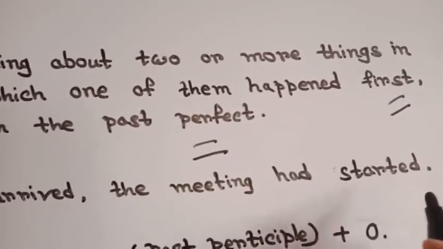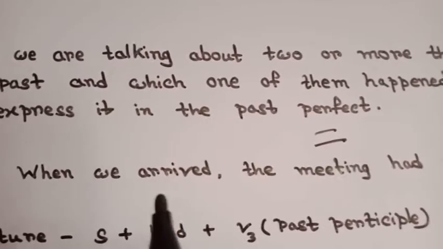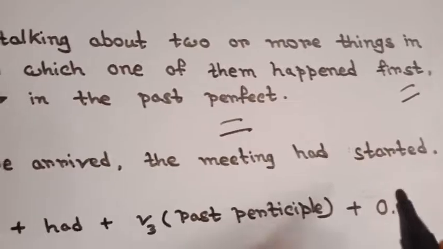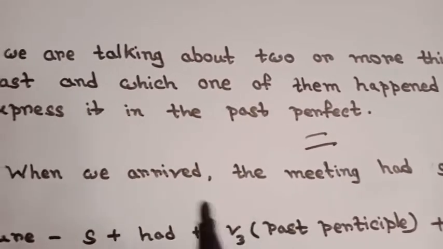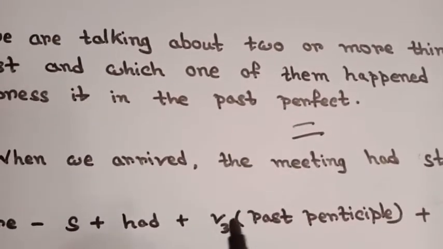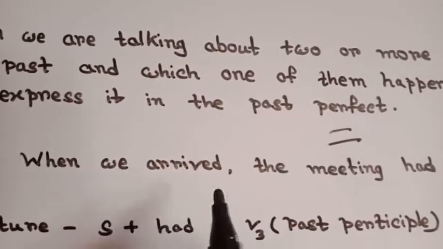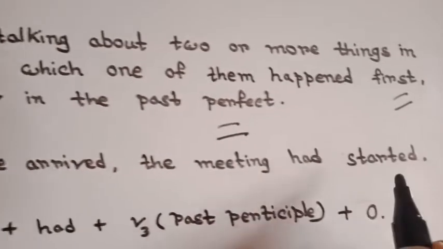When we arrived, the meeting had started. See, two actions are here. We arrived and the meeting had started, right? First, understand the meaning of this sentence and identify which action happened first. See, when we arrived, the meeting had started.